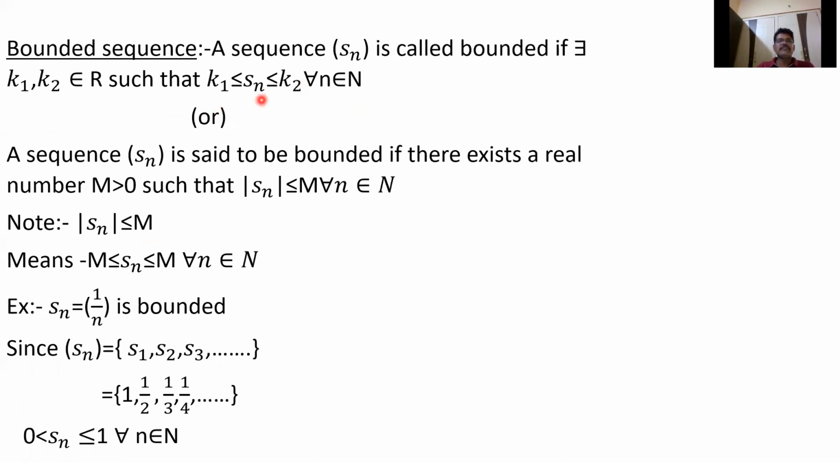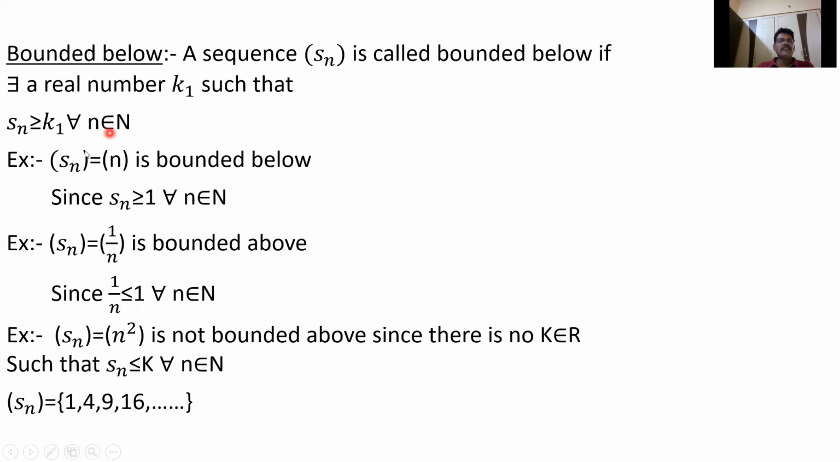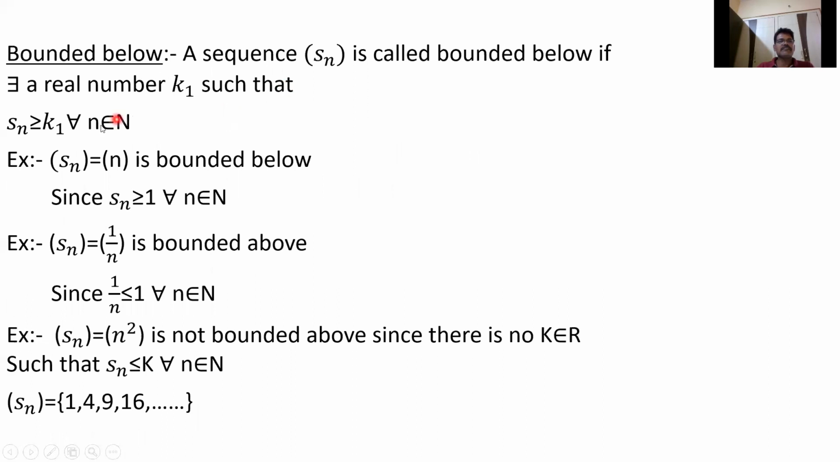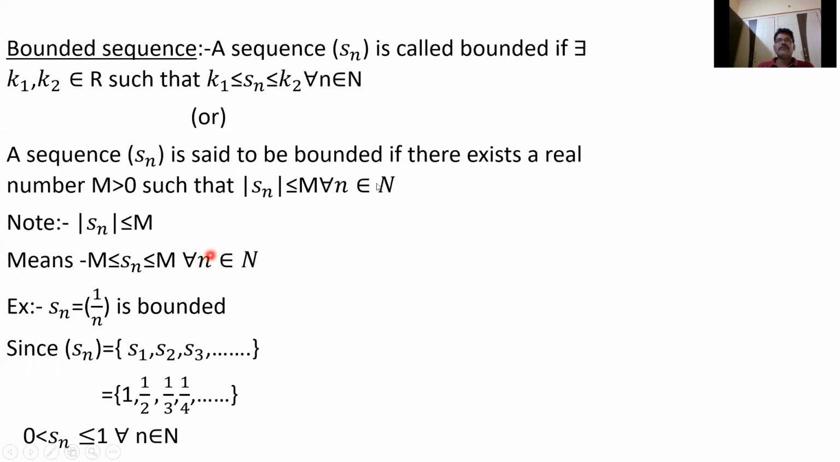Bounded below means Sn is greater than or equal to k1 for some real number k1. Bounded above means Sn is less than or equal to k2. A sequence Sn is called bounded above if there exists k2 such that Sn is less than or equal to k2 for all n belongs to N. Finally, a sequence is called bounded if it is bounded below and bounded above. That is, there exist numbers k1, k2 such that k1 is less than or equal to Sn, which is less than or equal to k2, for all n belongs to N.